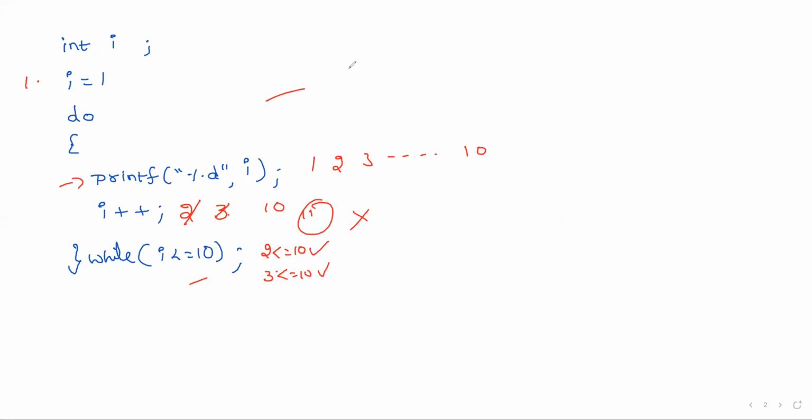So the main difference is that the while loop can be executed 0 number of times, while the do while loop is executed at least 1 time. In the next session, we will move to the for loop.